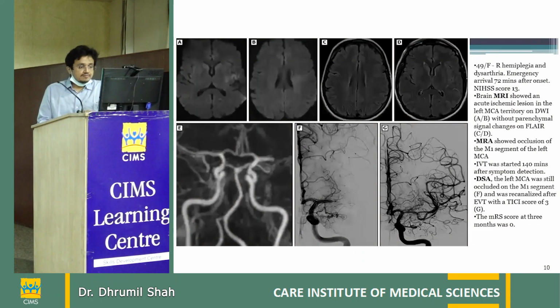This is an example MRI image. This is the diffusion sequence of MRI. It shows the infarct, and this is MR angiography, and this is digital subtraction angiography. This is the internal carotid artery, and this is the middle cerebral artery, which is blocked on the left side and open on the right side. While doing DSA, we can see that the internal carotid artery followed by the middle cerebral artery is blocked, and there is no further circulation, which was opened after doing mechanical thrombectomy, and this whole circulation is again achieved.